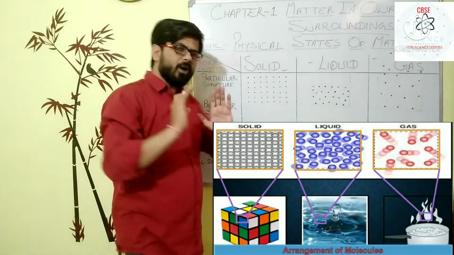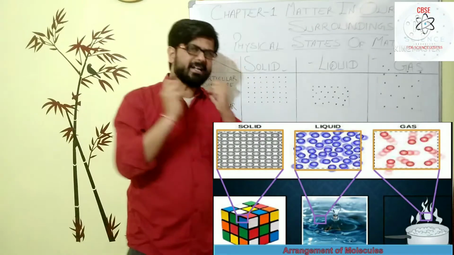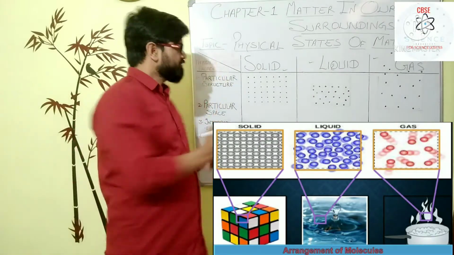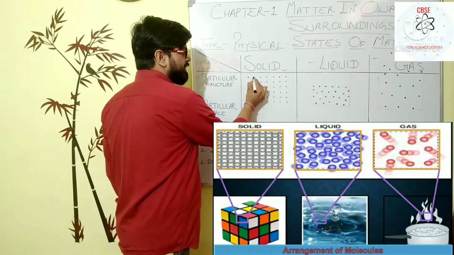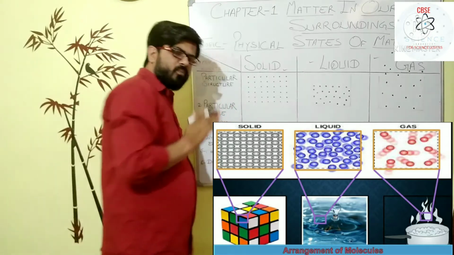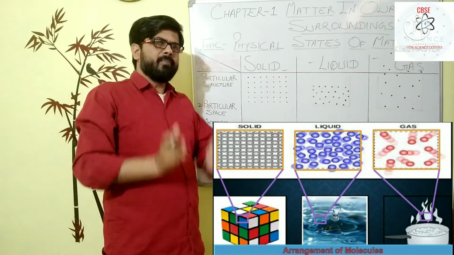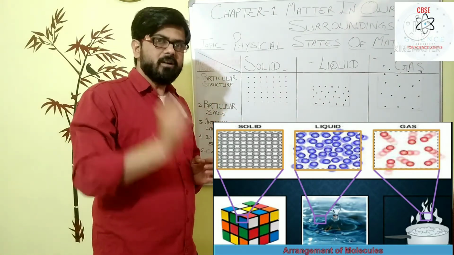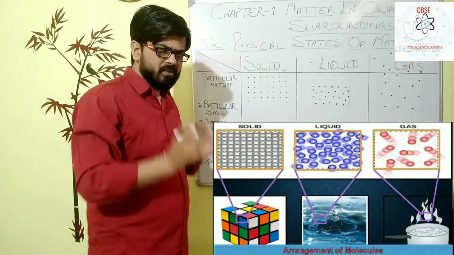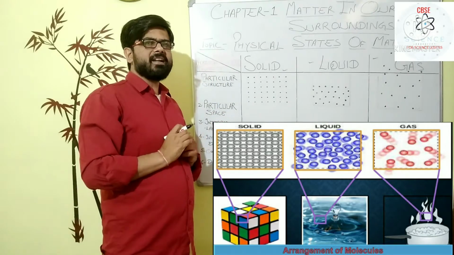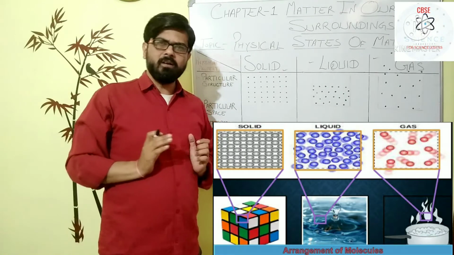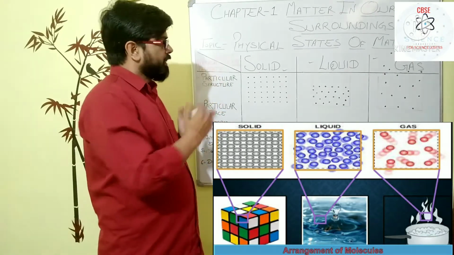Here you are seeing all the particles are compactly arranged in a particular structure, providing a particular shape and size to the solid matter. So in a solid, all the matter particles are arranged compactly in a particular order.